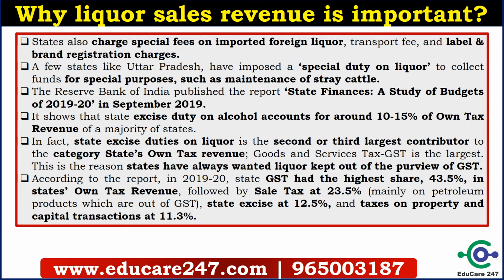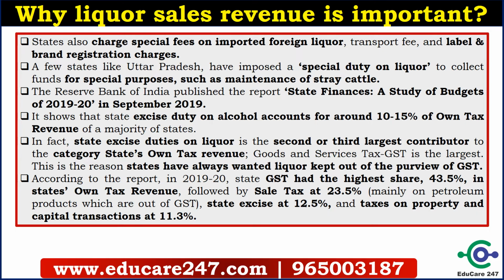The Reserve Bank of India published a report, State Finances: A Study of Budgets of 2019-20, in September 2019, and this report says that 10 to 15% of states' own revenue comes from alcohol, as excise duty.